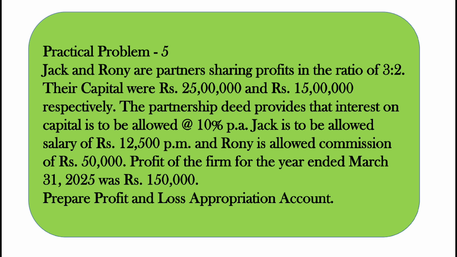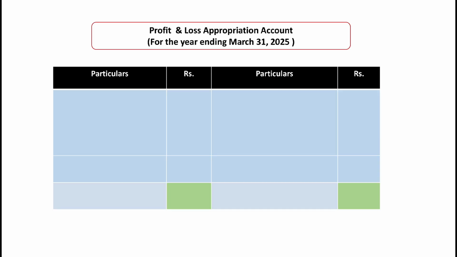So as you know, first of all we have to prepare the format of profit and loss appropriation account. We have already done 4 practical problems, so you know what is the format of profit and loss appropriation account. So here is the format. At top you have to write profit and loss appropriation account, and just below it you have to write the date on which you are preparing it, in our question, that is for the year ending March 31st 2025, and there will be 4 columns: particulars, amount, particulars, amount.